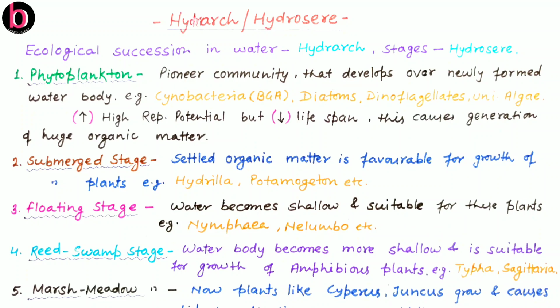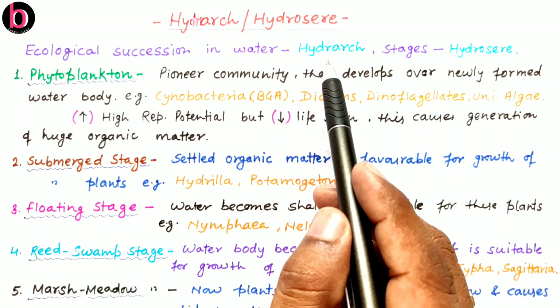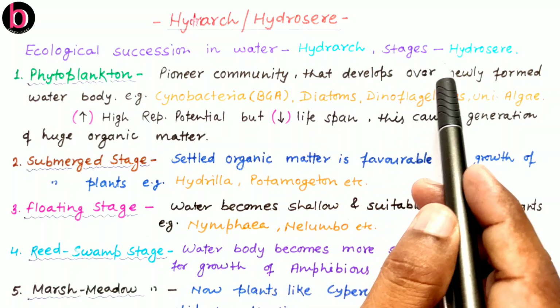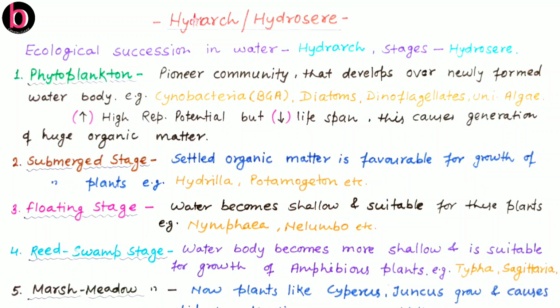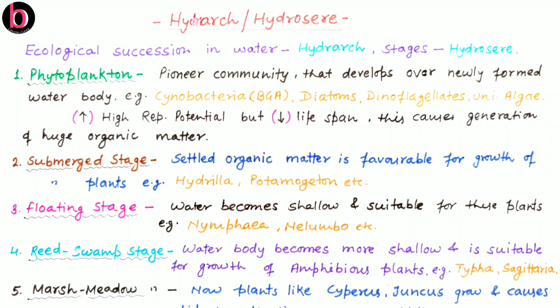We have to discuss them one by one, and there is also a proper trick to memorize both these kinds of succession. First, this is about hydrarch or hydrosere. What is hydrarch? If succession occurs in a water body, this is known as hydrarch, while the sequential stages are known as hydrosere. So from the water body to climax community development, the whole set of stages is the hydrosere, while the individual stages are known as seral communities or seral stages.